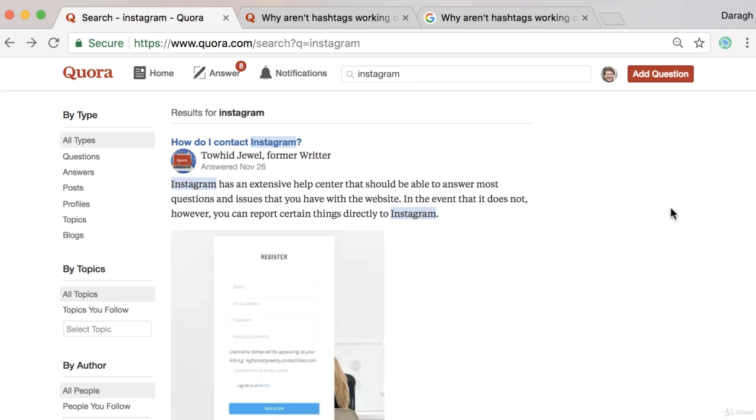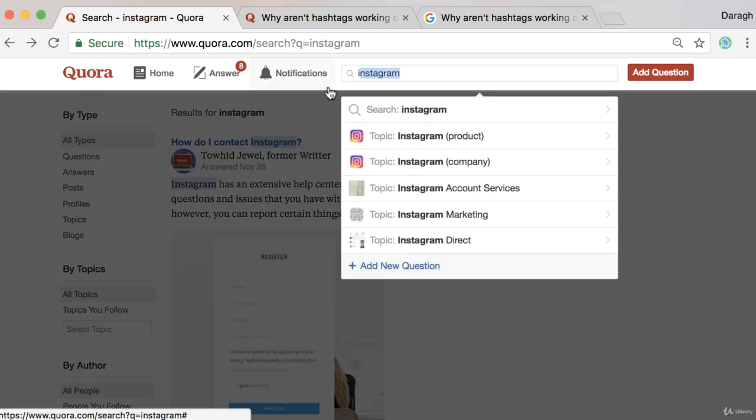So now that you understand how to discover those headline ideas, come into Quora, search for a topic, and start to have a look at some of those headline ideas and turn them from questions into how-to headlines.